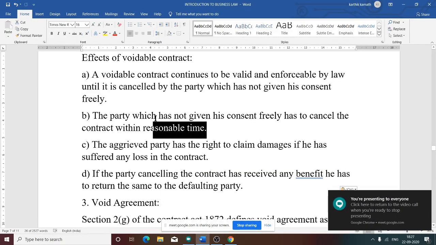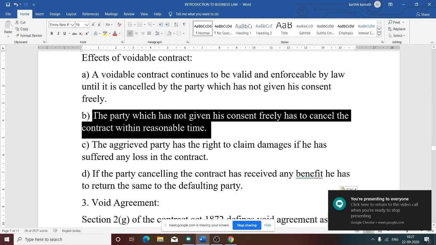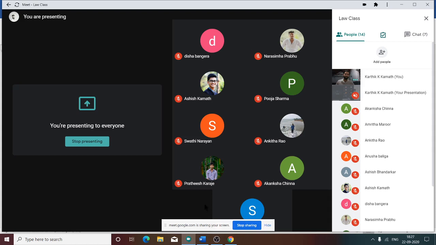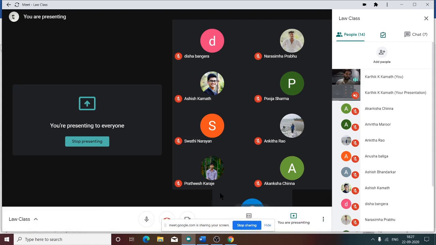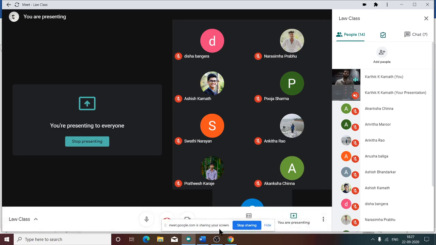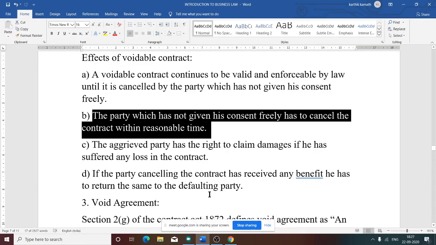Now, the party who has not given the consent freely has to cancel the contract within a reasonable time. Suppose the time for transfer of property is 1 month. If I fail to cancel the contract within 1 month, then afterwards I cannot cancel the contract. Then that becomes a valid contract and you need to give your property for the lesser amount. So that is the meaning of the second thing.